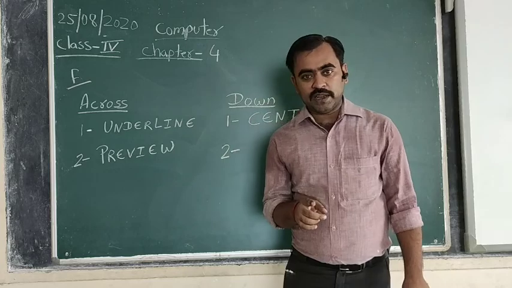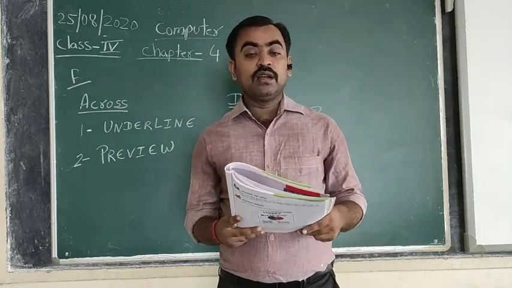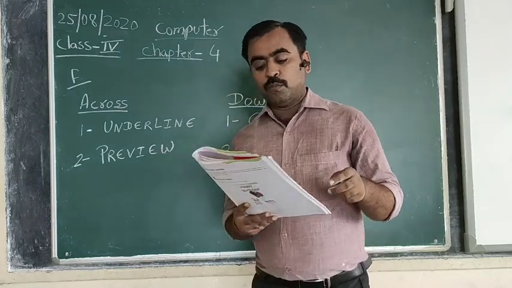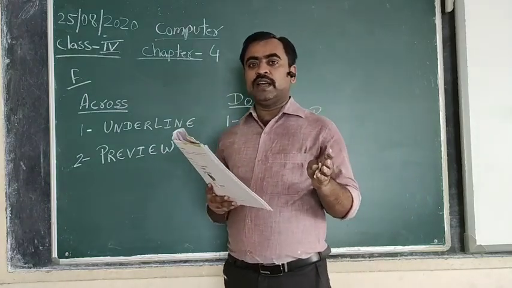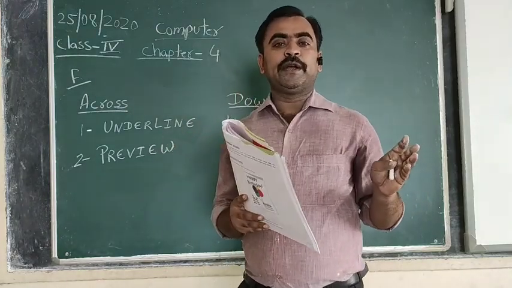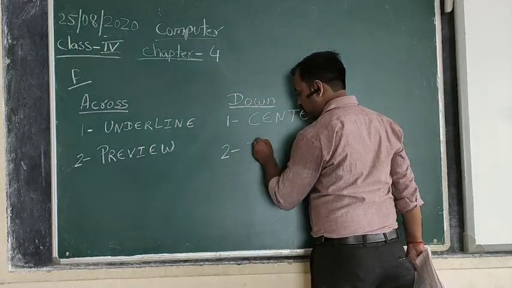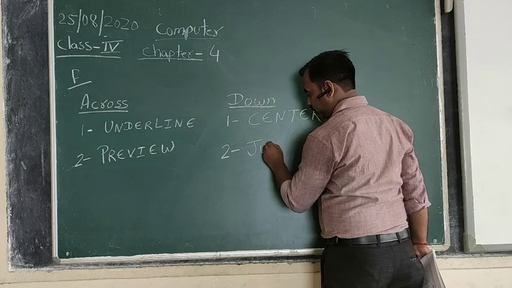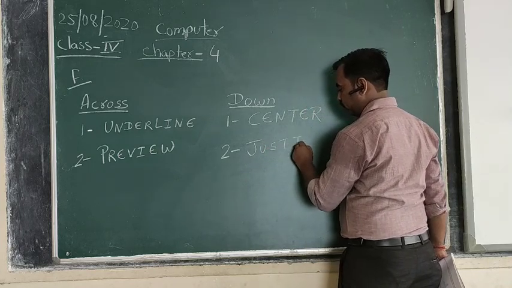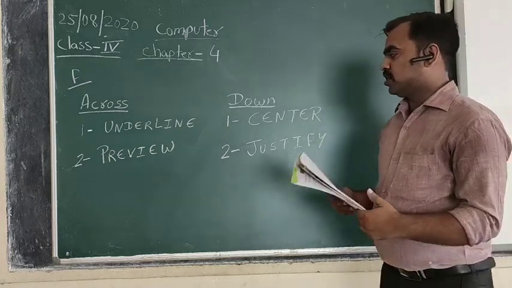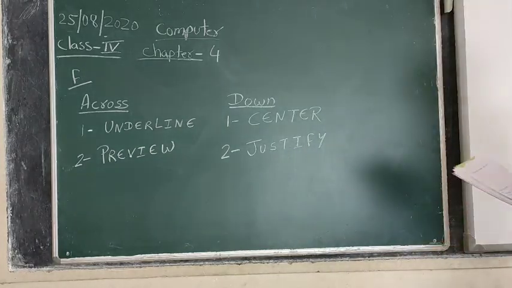But justify alignment aligns the text to more than one margin, between the left and the right margin. So the correct answer is justify. Please note down the answer.